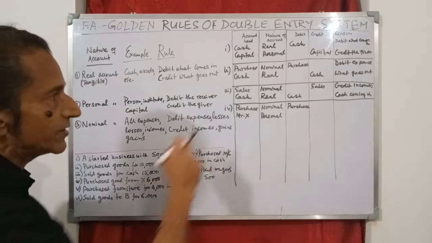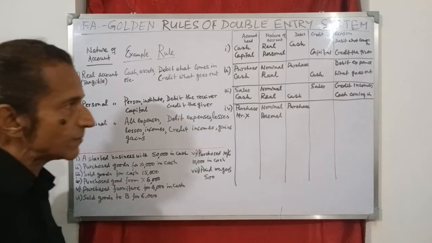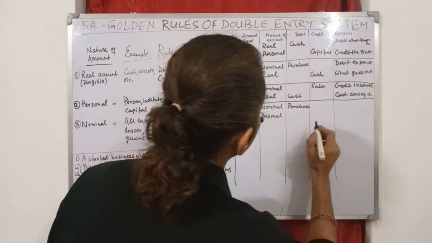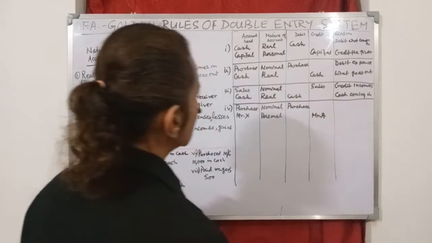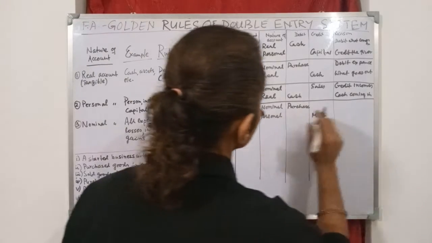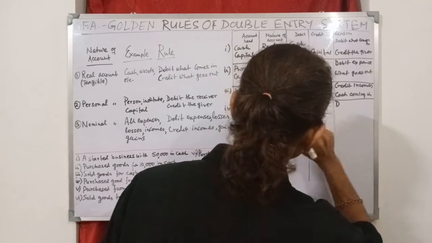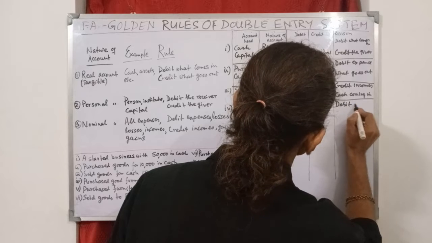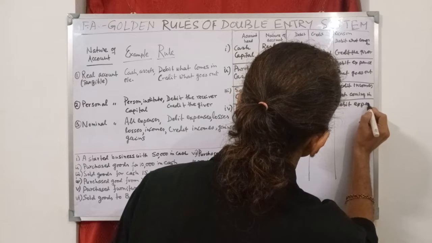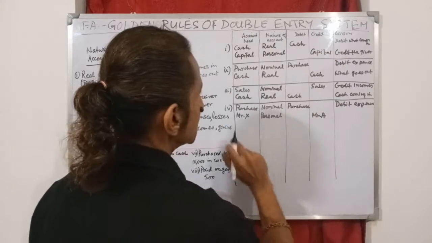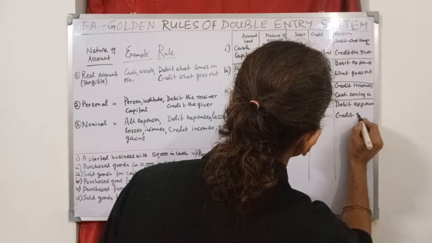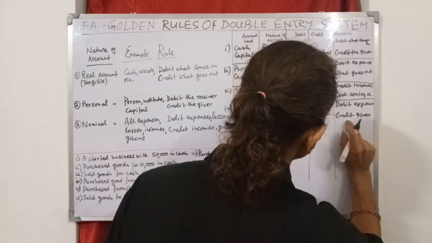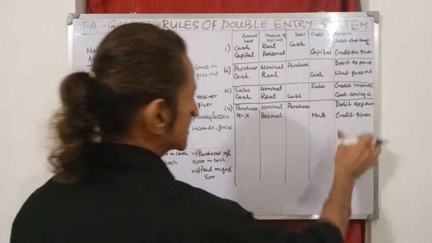Here Mr. X is giving the goods to Mr. A. So Mr. A will be credited. And what is the logic or reason? Debit for purchase, debit expense, and for Mr. A, credit the giver. I write in short credit giver due to lack of space.